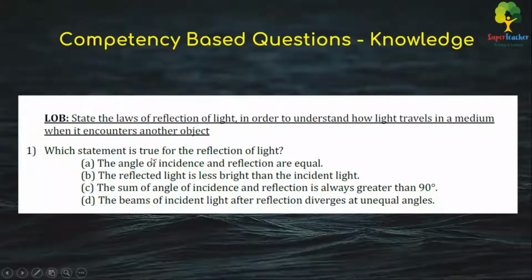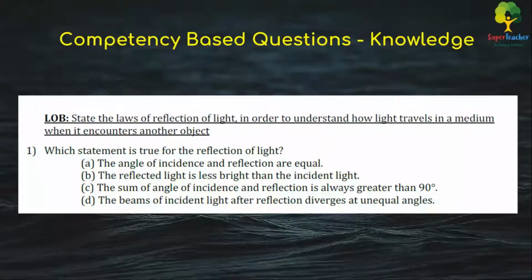Which statement is true for the reflection of light? A: The angle of incidence and the angle of reflection are equal. B: The reflected light is less bright than the incident light. C: The sum of angles of incidence and reflection is always greater than 90 degrees. D: The beams of incident light after reflection diverge at unequal angles. Right, I hope you know the answer.